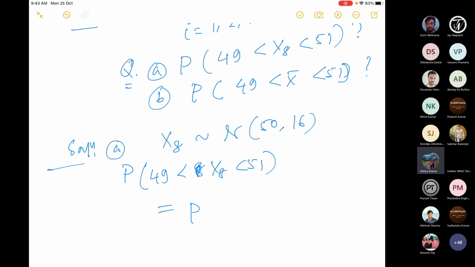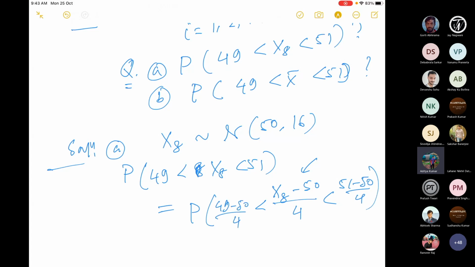Yes. So the trick was, for any problem with a normal distribution, we have to convert it into standard normal. So how do we convert to standard normal? xi minus mu, which is 50, divided by the standard deviation, which is 4. So this will be standard normal. Then we do the same thing here: 51 minus 50 by 4, and here 49 minus 50 by 4.